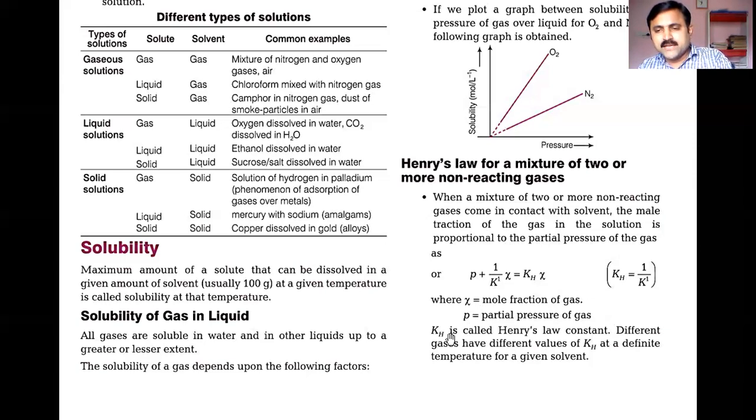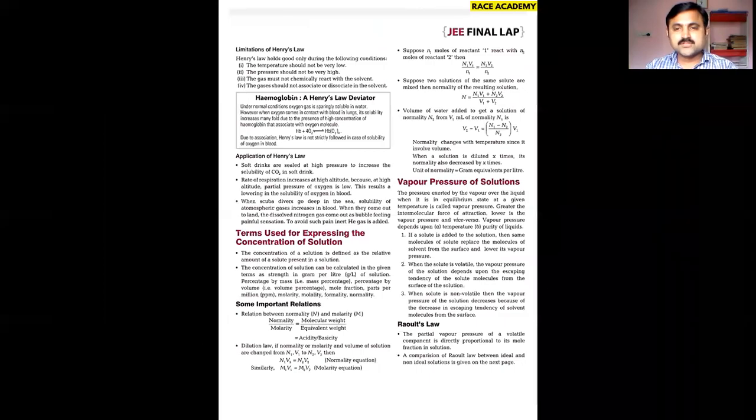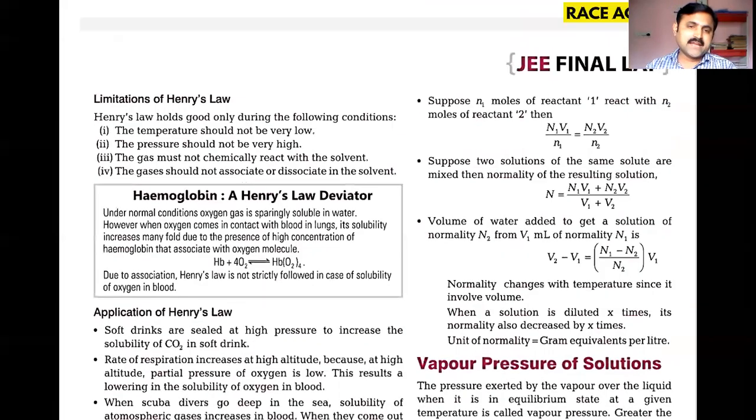Okay, so KH is called Henry's constant, and different gases have different values of Henry's constant at different temperatures for a given solvent. So for a given solvent, this entire discussion of Henry's constant will be different. We will see its applications, and in the application classes we will again check Henry's law problems. So let us see Henry's law, its limitations, problems, and drawbacks.